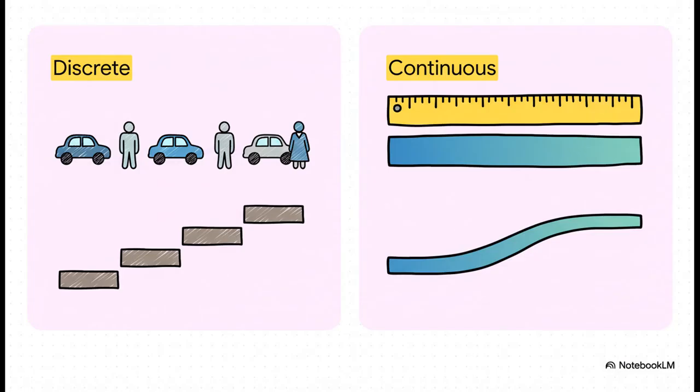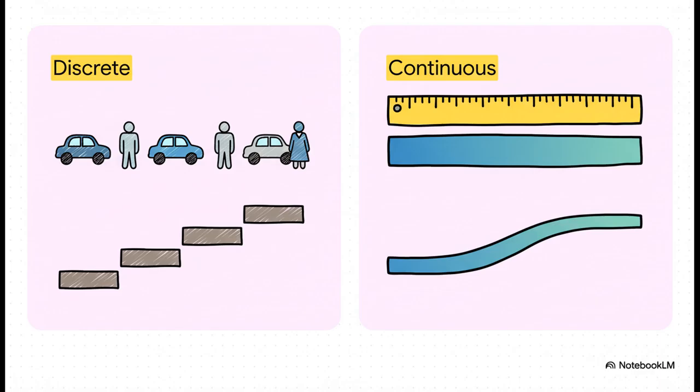Okay, so here's the breakdown. On the left, we have what are called discrete variables. The key word here is countable. You can count the number of cars sold, right? 1, 2, 3. You can't sell 2.6 cars. Same for customer complaints. If you can count it in whole numbers, it's discrete.